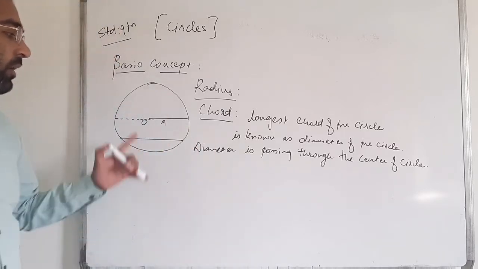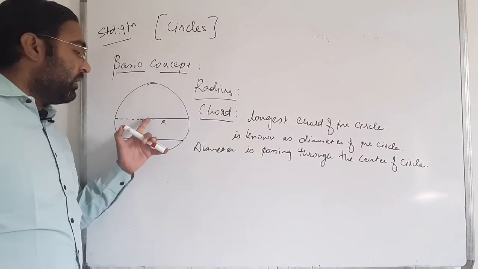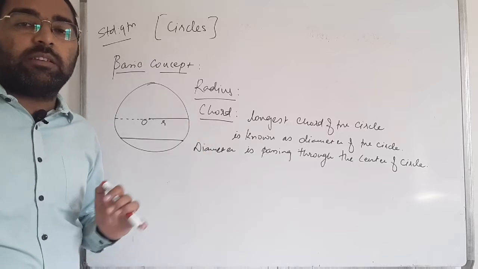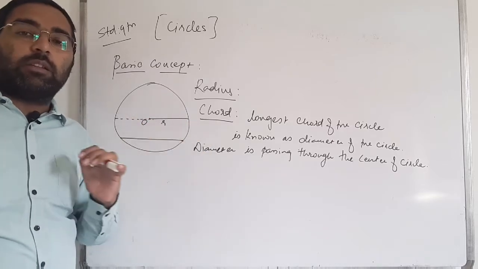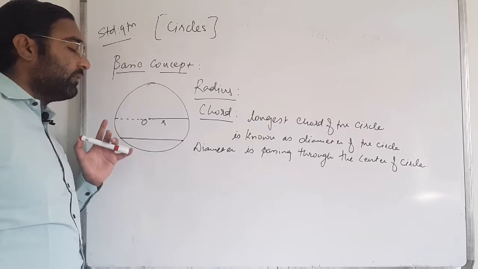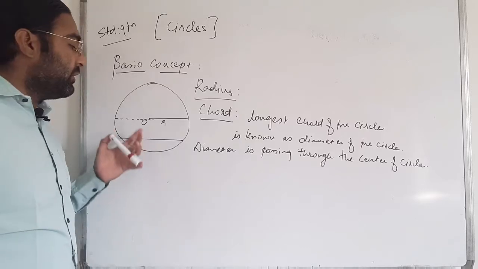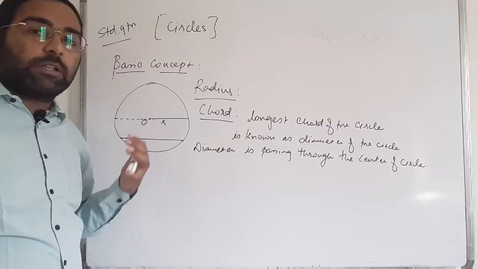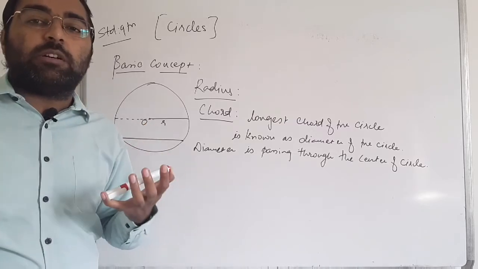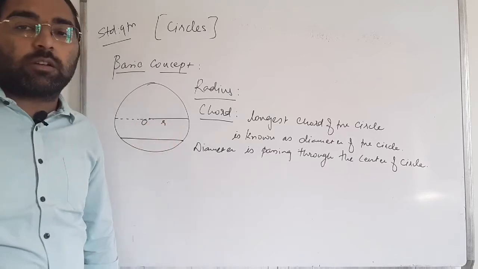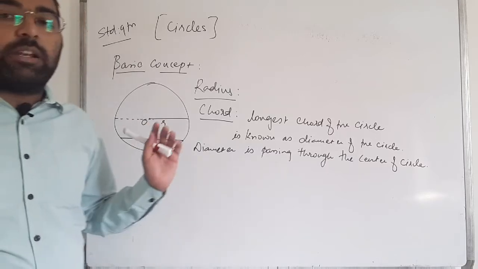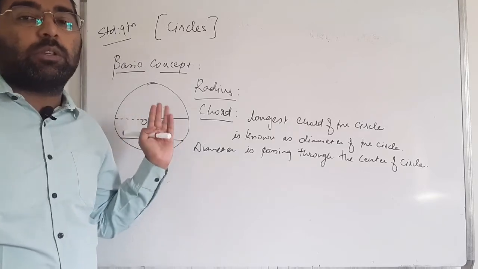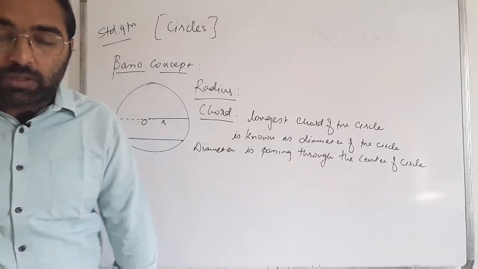From the center of the circle, we can pass infinite number of lines, which are the diameters. So we can also say that from a point, the center of the circle, there are infinite diameters passing through the center of the circle, and also infinite radii. Clear?